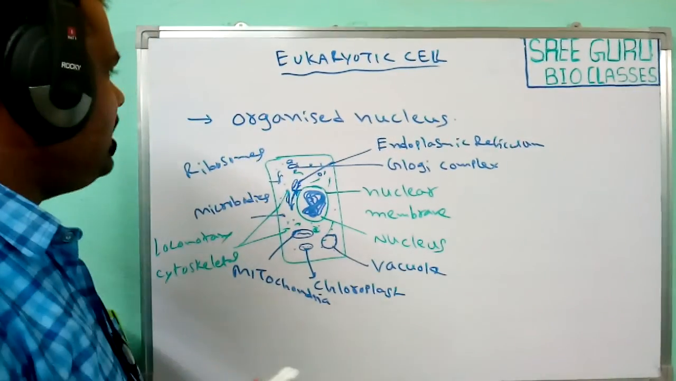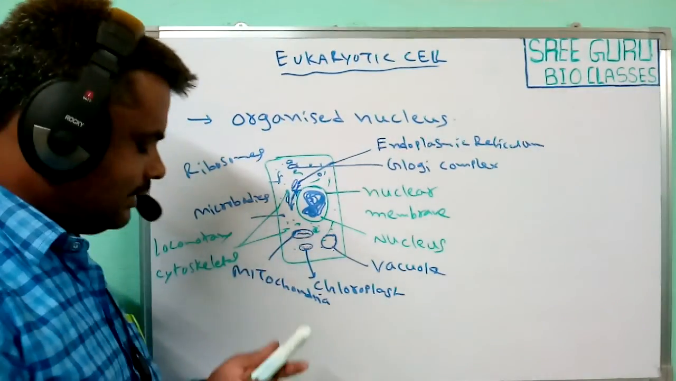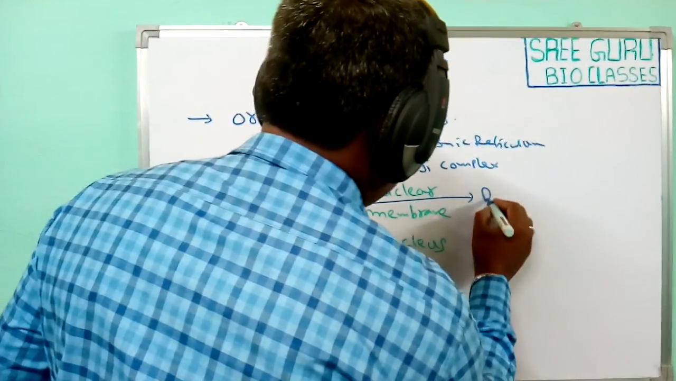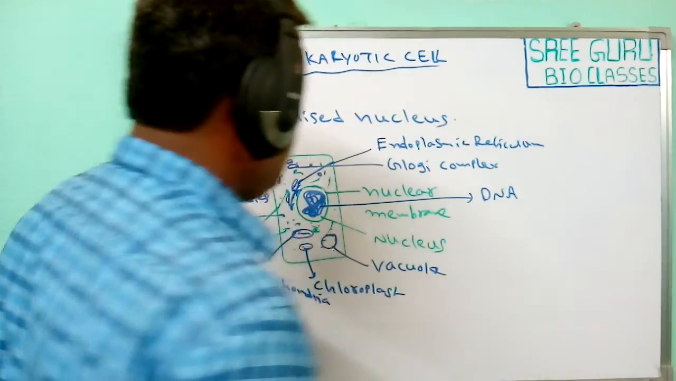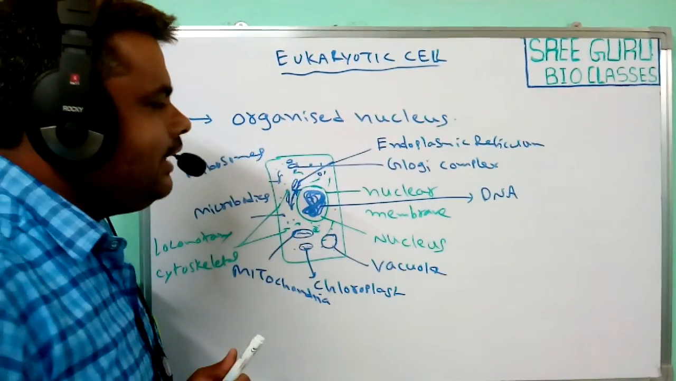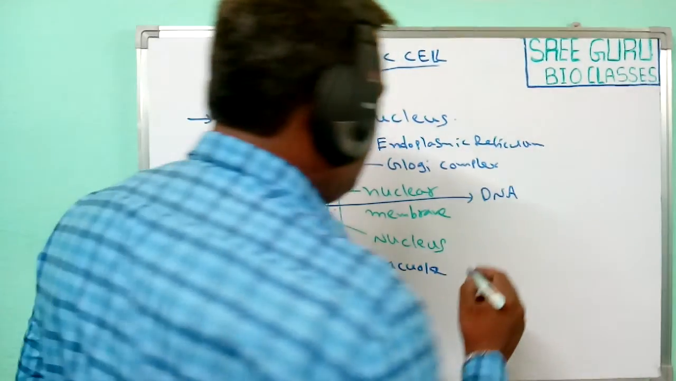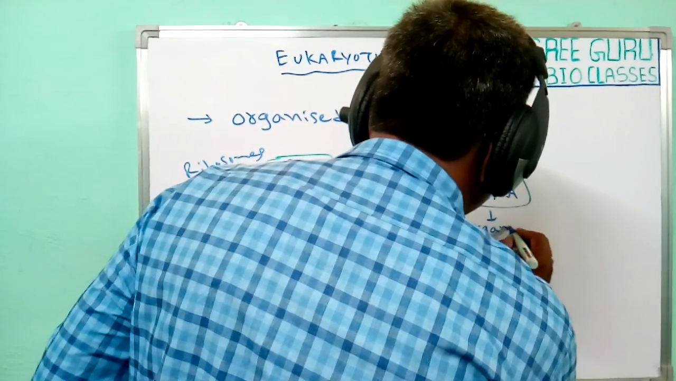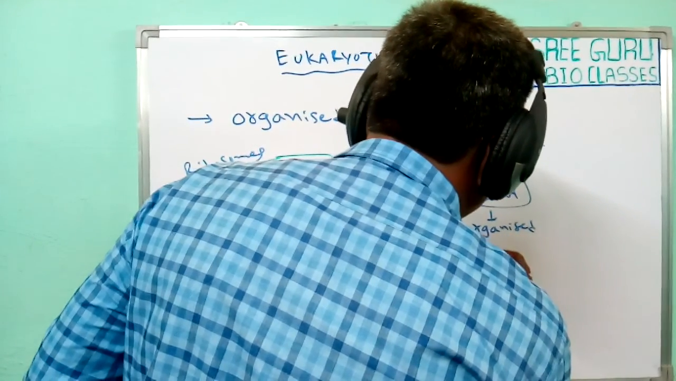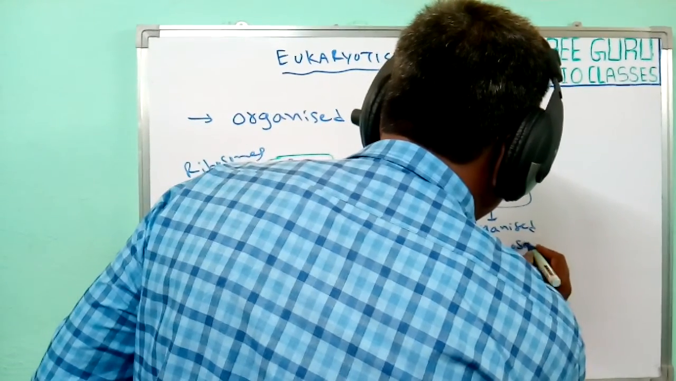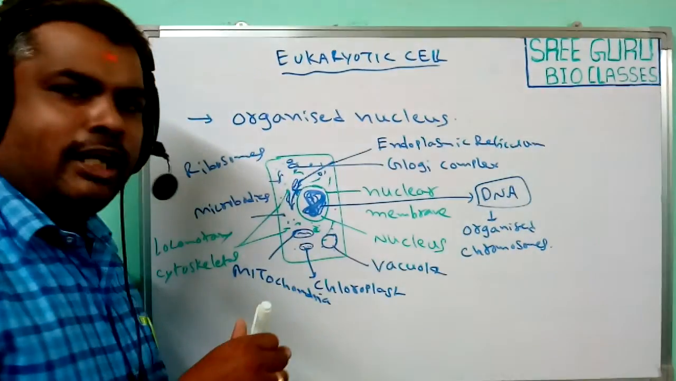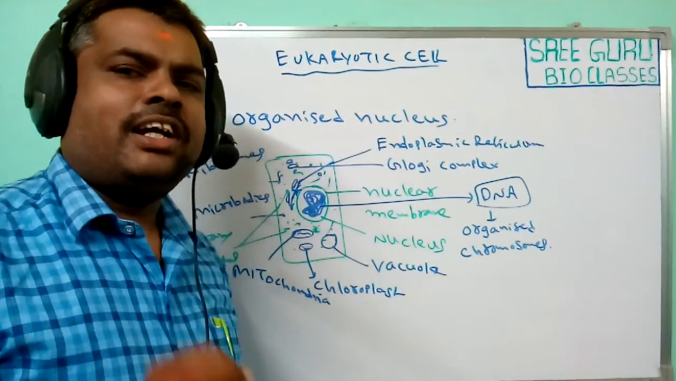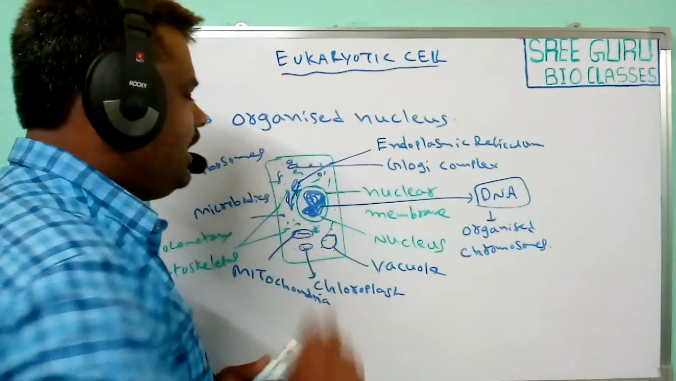Next, in addition to all these features, another important characteristic feature observed in the eukaryotic cells is the DNA present in the eukaryotic cell nucleus. Generally, the DNA, the genetic material present in the nucleus, is organized into chromosomes. The genetic material organized into chromosomes is the major characteristic feature observed in eukaryotic cells.